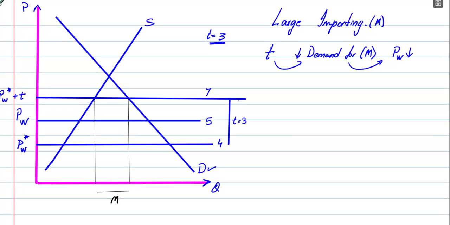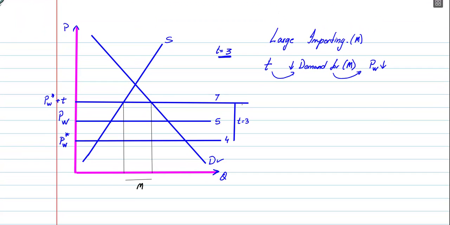And so now what we want to do is look at what happens to the welfare, the change in consumer surplus and producer surplus. So let's look at the welfare analysis in this case. We are going to do this by looking at the change in consumer surplus, the change in producer surplus, and since there is a tariff, there is going to be a tariff revenue that is going to be earned by the government.